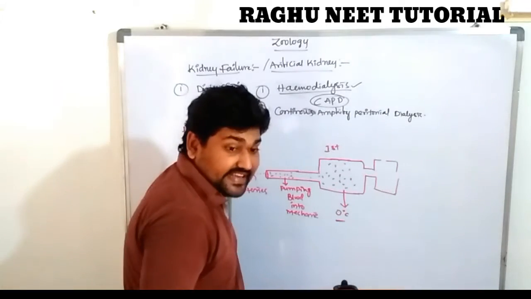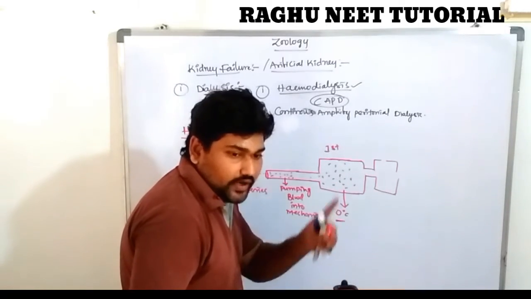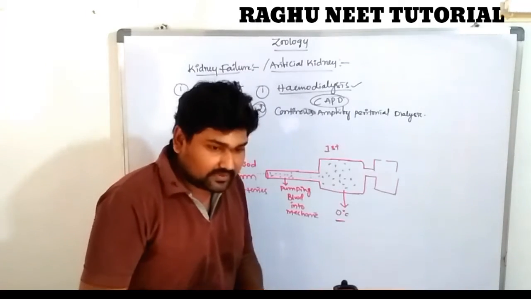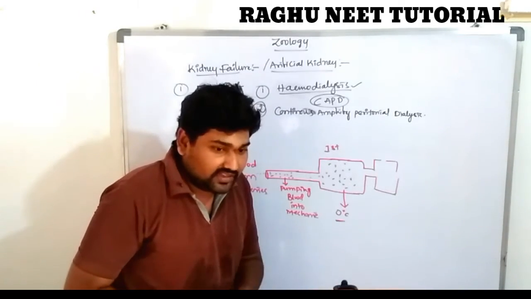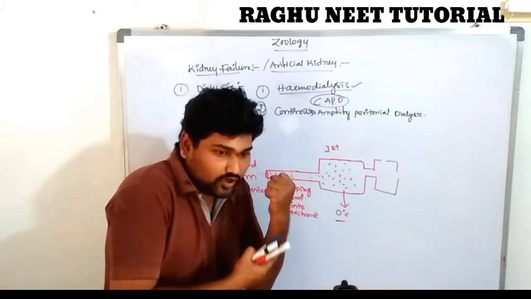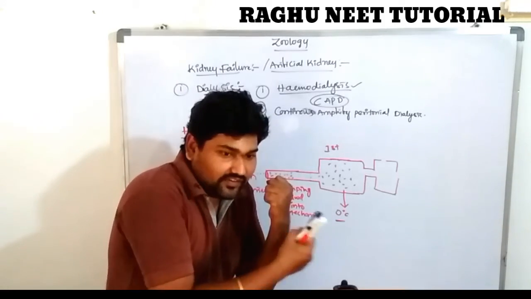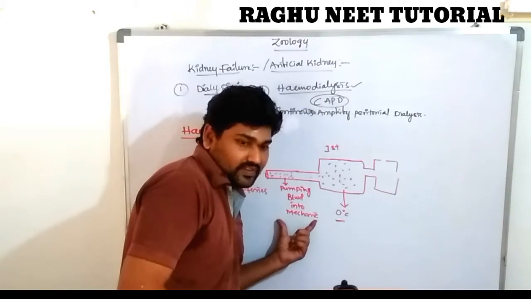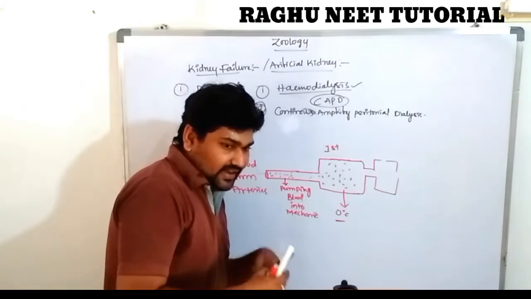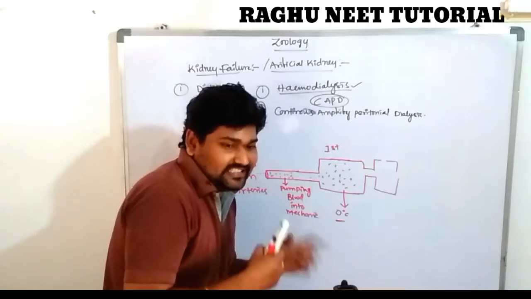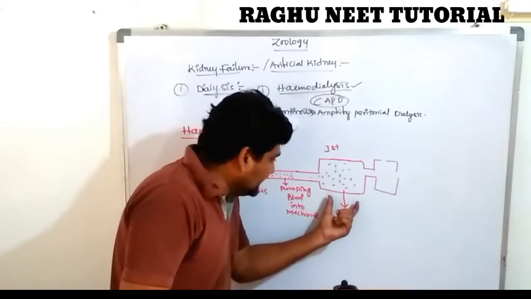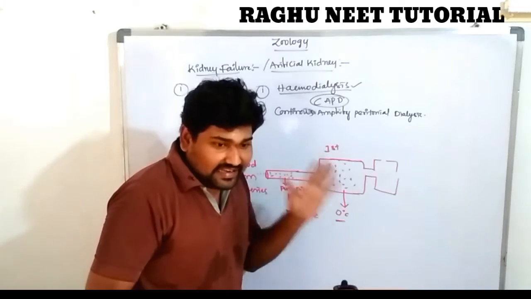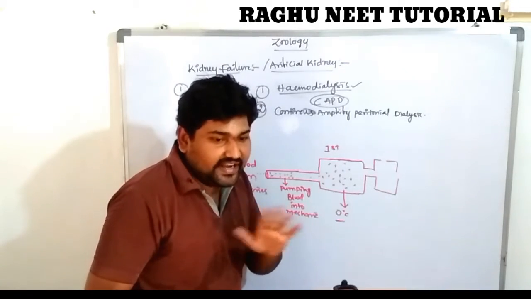The second chamber contains anticoagulant factors. When our body is injured and blood comes out, the clotting mechanism occurs. When the blood enters the pump region, the clotting mechanism starts, the blood clots, and no dialysis process can occur.